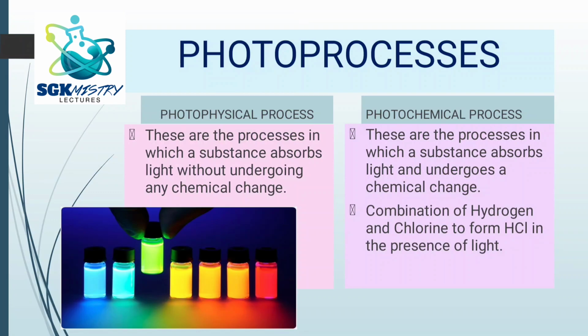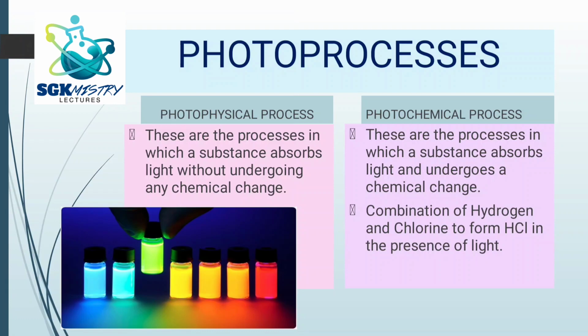Before going into the detail, let us try to understand what is the difference between photophysical process and photochemical process. So both are related with light, right? So what is the difference between these two? Photophysical processes are the processes in which the substance will absorb light but it does not undergo any chemical change.